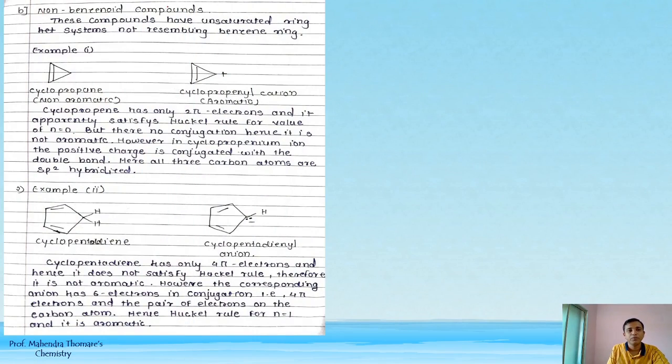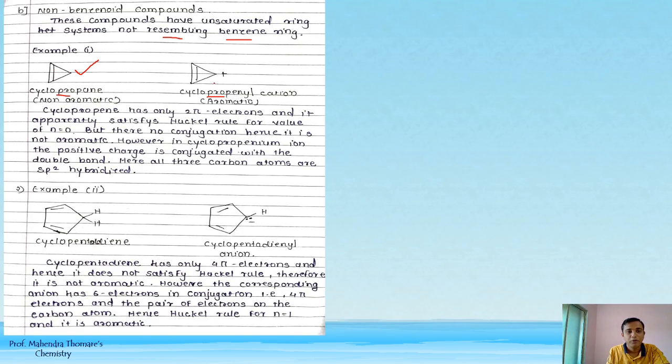So non-benzenoid compounds. These compounds have unsaturated ring system and not resembling benzene ring. Unsaturated ring होनी चाहिए but benzene के जैसे सिमिलर सिस्टम नहीं होनी चाहिए. So cyclopropane and cyclopropenyl cation. So cyclopropane में कितने इलेक्ट्रॉन्स हैं और cyclopropenyl cation में कितने इलेक्ट्रॉन्स हैं? 2 इलेक्ट्रॉन्स हैं.